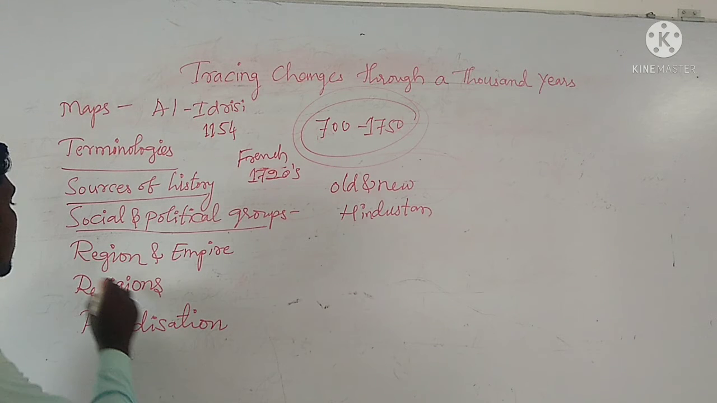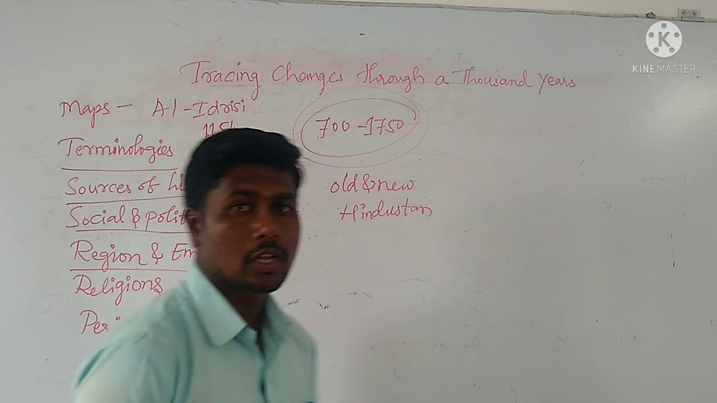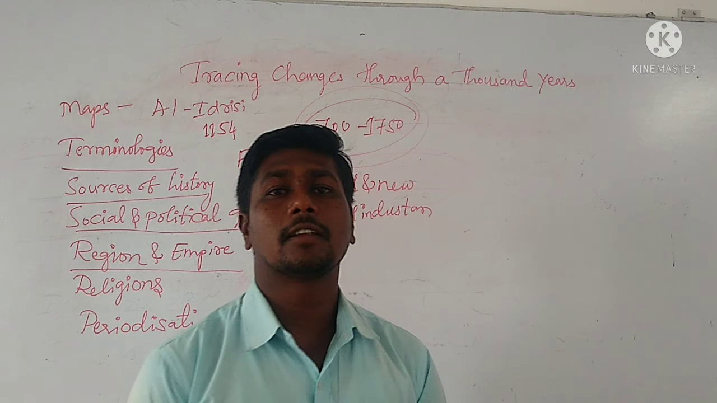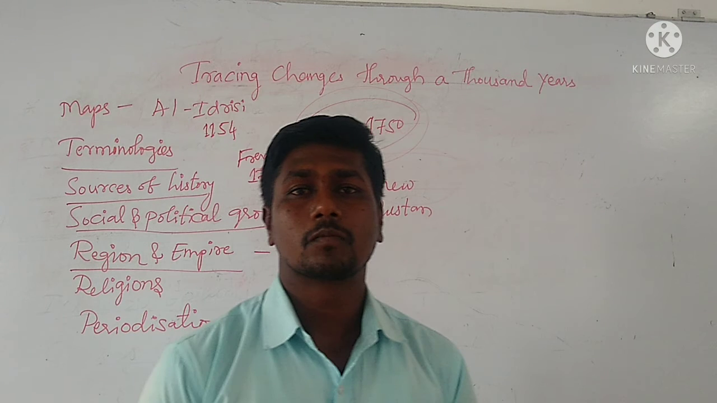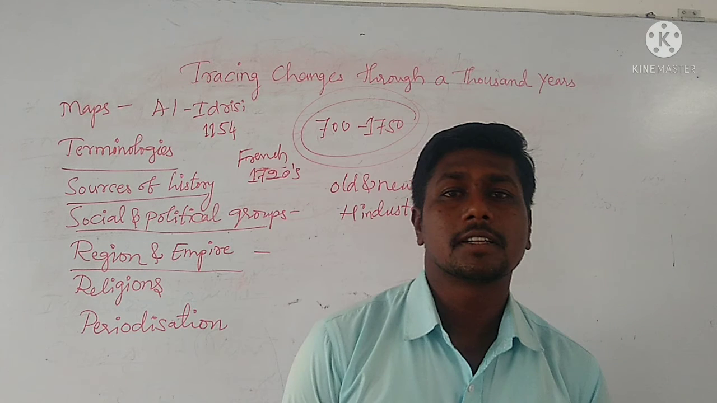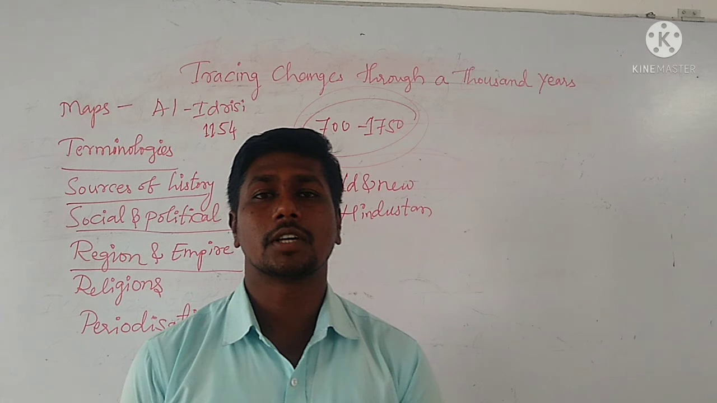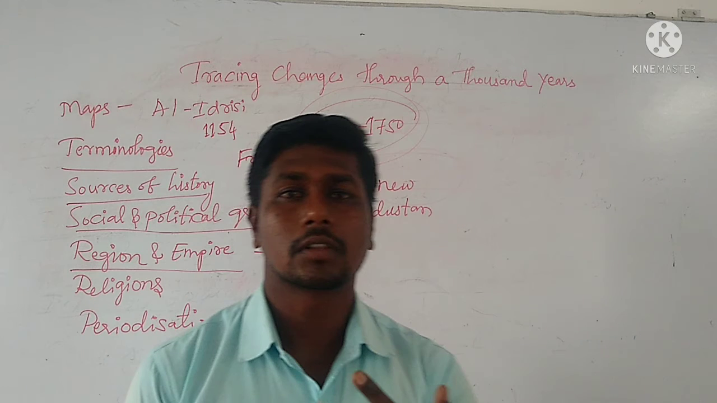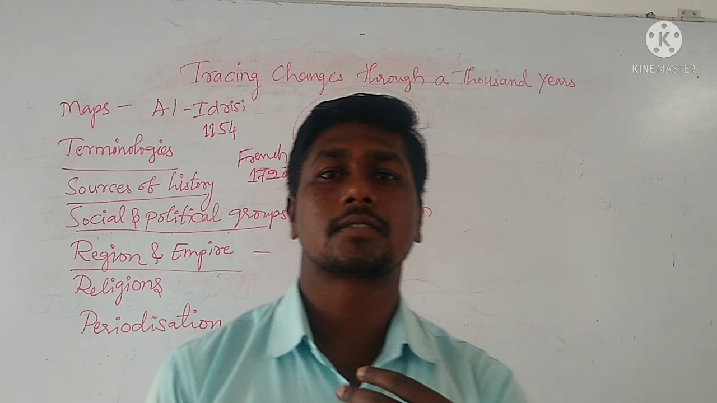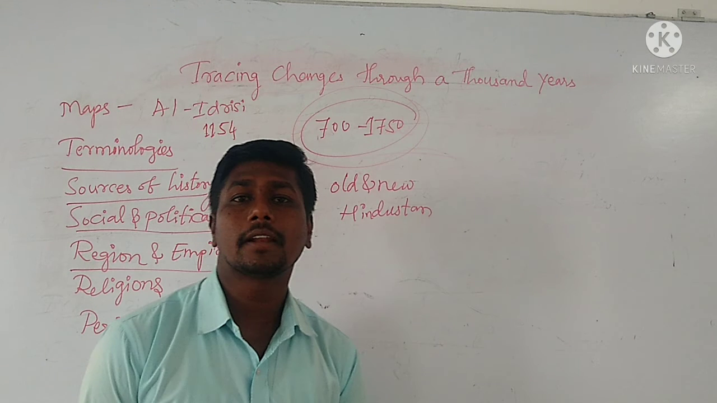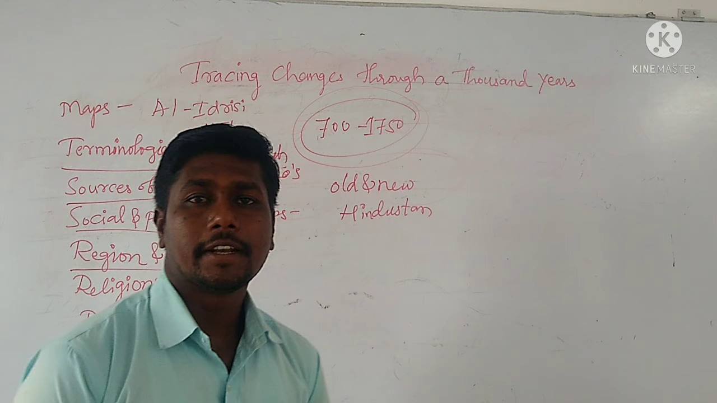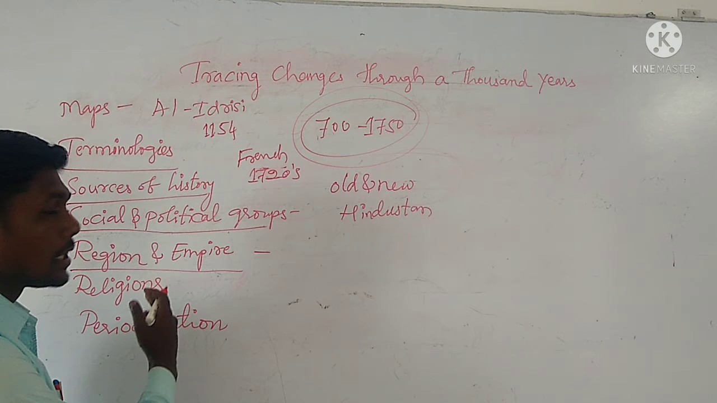Then we learned about region and empire. Especially we learned about pan-regional empires. Pan-regional empires means the empires which controlled many regions. For example, Mughals, Delhi Sultanate, Cholas. These were the important pan-regional empires during the medieval period of India. So about those we learned here.